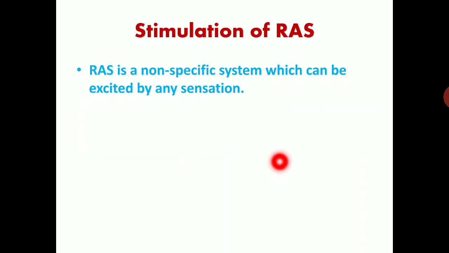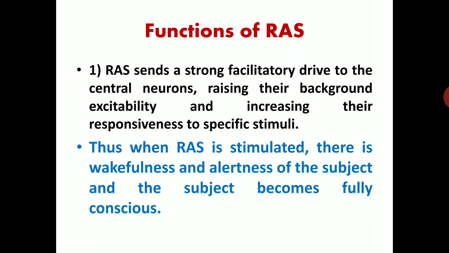Now, stimulation of the reticular activating system: how is this system stimulated? RAS is a non-specific system which can be excited by any sensation. Functions of the reticular activating system: it sends a strong facilitatory drive to the central neurons, raising their background excitability and increasing their responsiveness to specific stimuli. So this is the main function. Thus, when the reticular activating system is stimulated, there is wakefulness and alertness of the subject, and the subject becomes fully conscious.